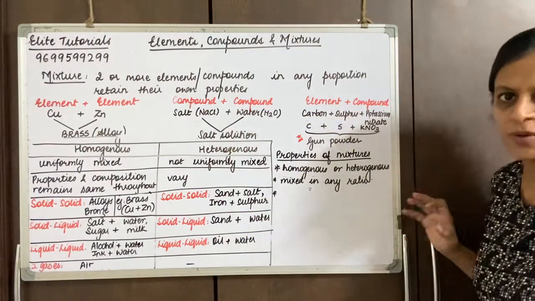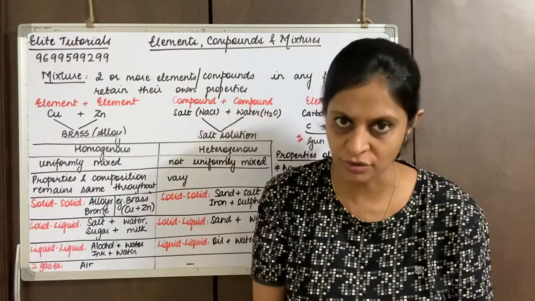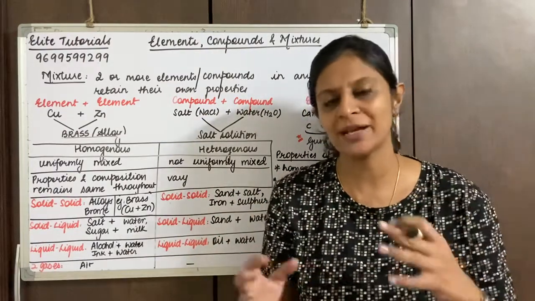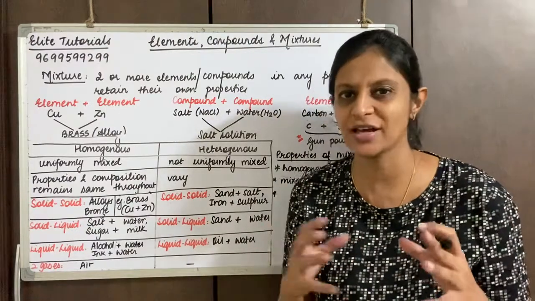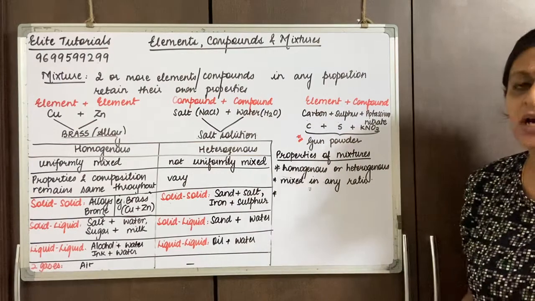Maybe like an example of bhel. In that, all of it is mixed in any ratio. Somebody might want a tikha bhel, so more of tikha chutney. Somebody might want a meetha bhel, so more of meetha chutney. So that is a mixture.